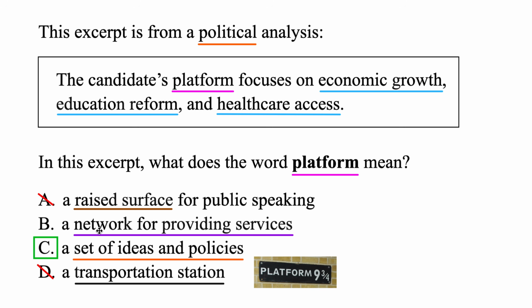Okay, so if we're between B and C, we know for sure that these are their ideas. We're not 100% sure that they have a group of people to provide these services. So that's where we lean towards this one, and that is the correct option here. So by plugging in, it can help you eliminate some options, and then you can go with your gut to see which of those fits best there.